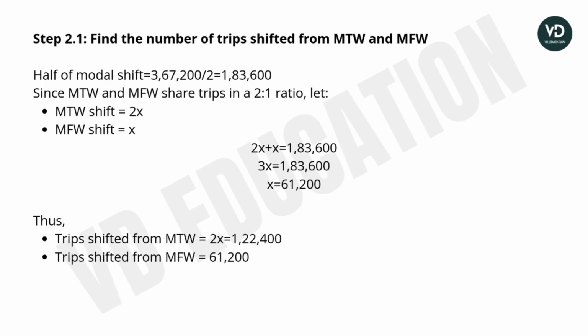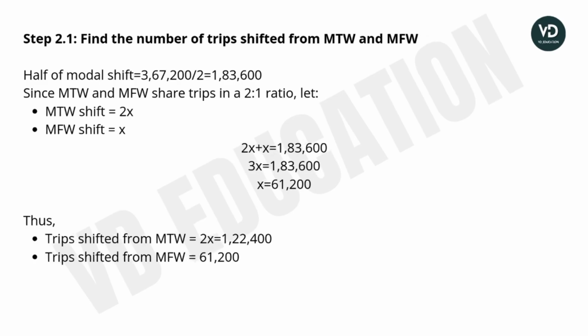Half of the modal shift is 1,83,600. Since MTW and MFW share trips in a 2:1 ratio, the value of x will be 61,200. Thus trips shifted from the MTW will be 2x, that will be 1,22,400, and the trips shifted from the MFW will be 61,200.